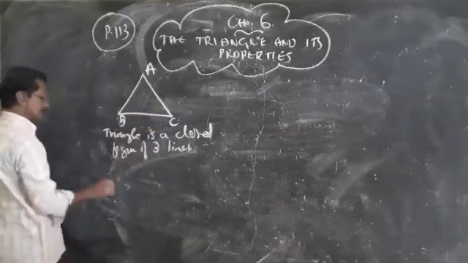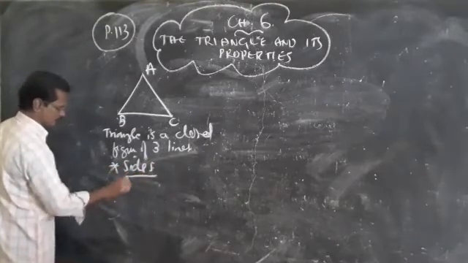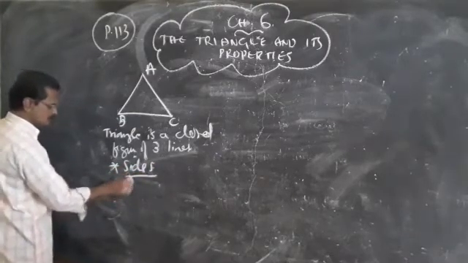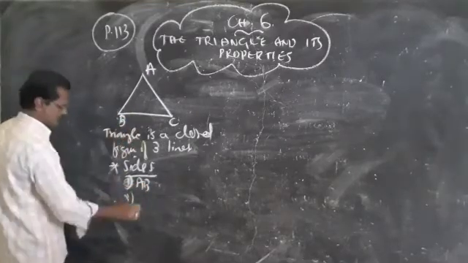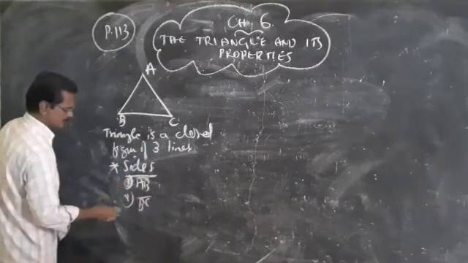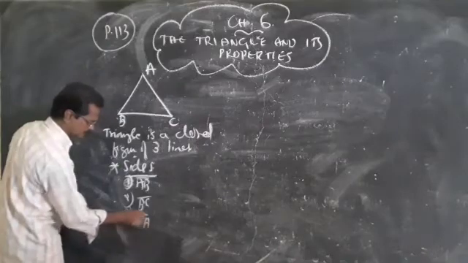It has three sides. Which are the three sides? Number one AB, number two BC, number three CA. These are the three sides.